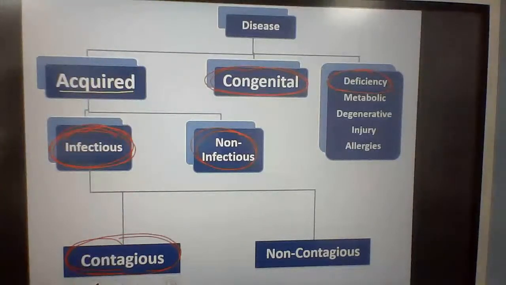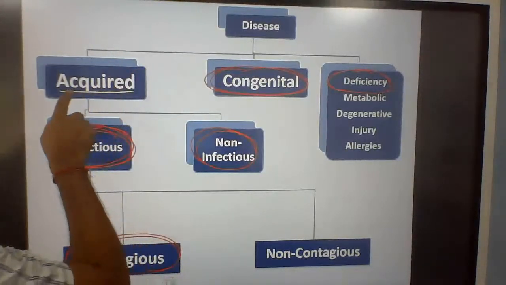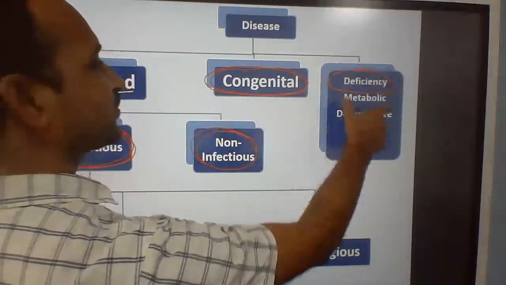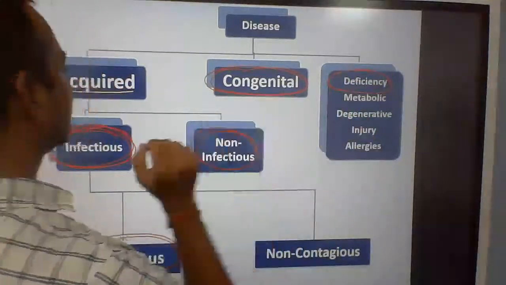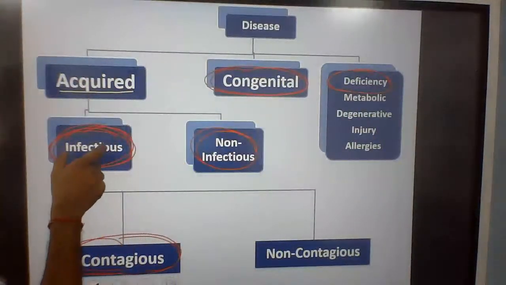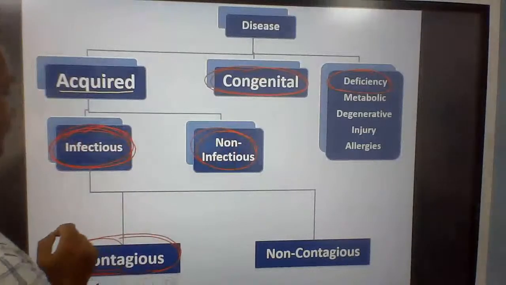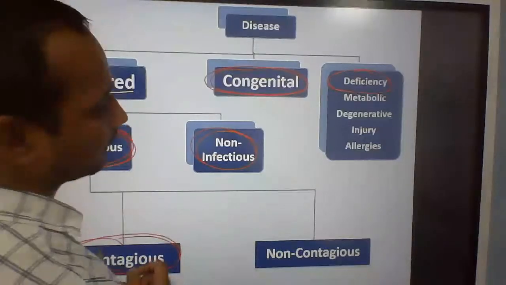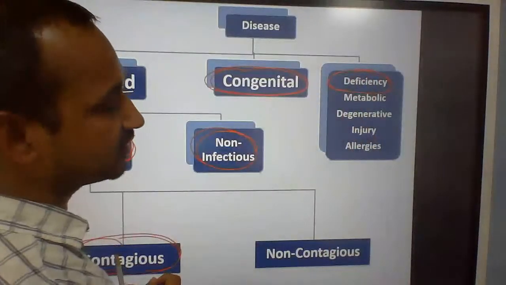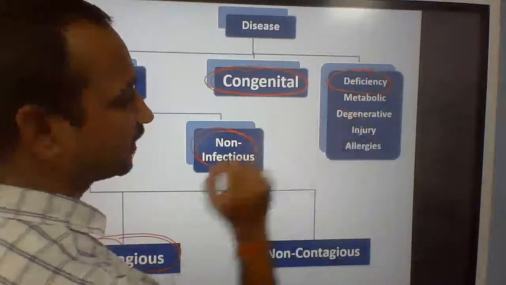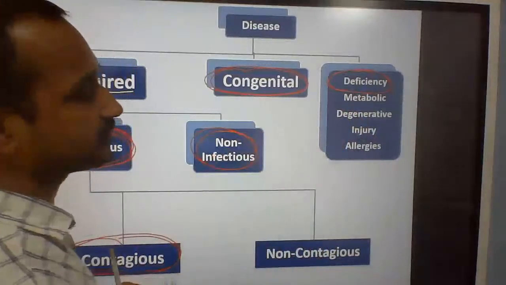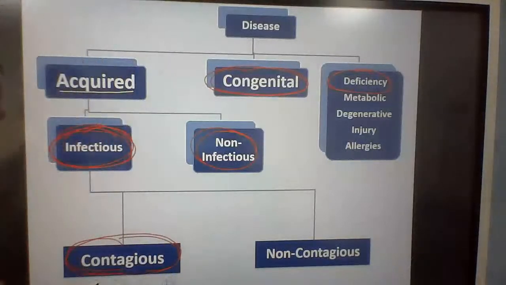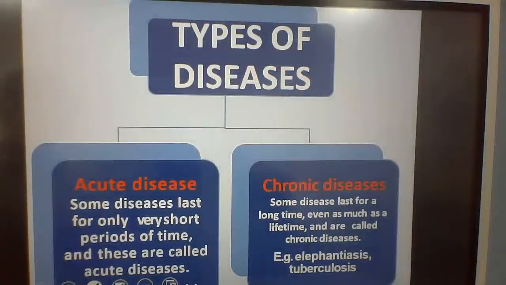So diseases may be categorized in three broad categories: acquired, congenital, and because of some other. This is the other part. So acquired disease, again two types: infectious, non-infectious. Infectious, again contagious, non-contagious. Others may be deficiency disease, maybe metabolic disease, maybe degenerative disease, maybe disease because of injury, maybe because of allergies. So they are basically different kinds.